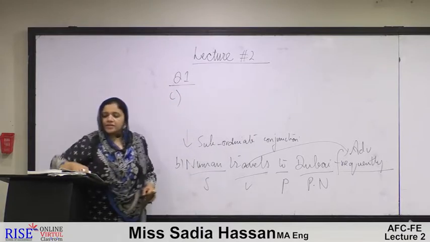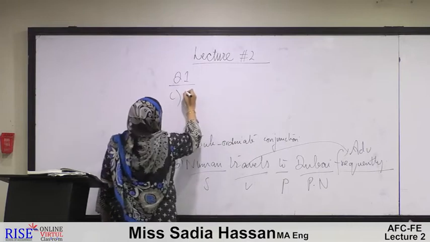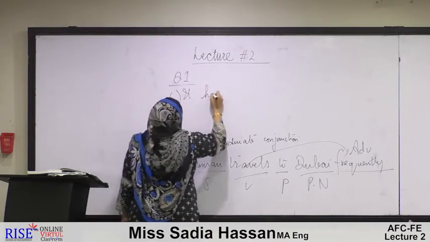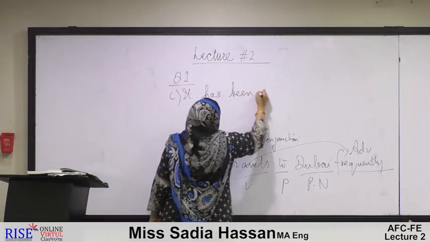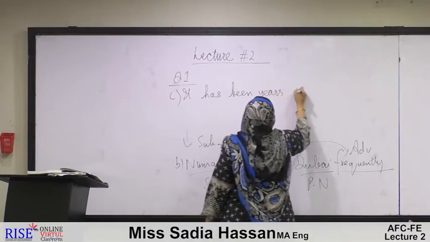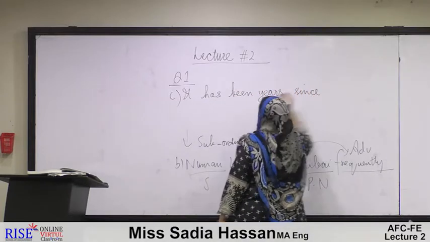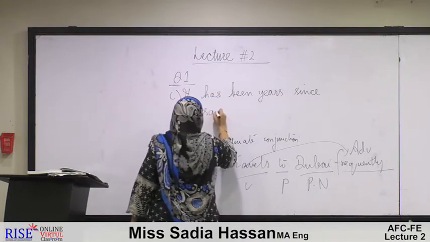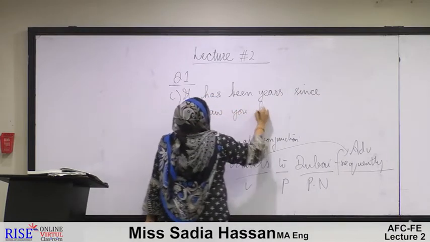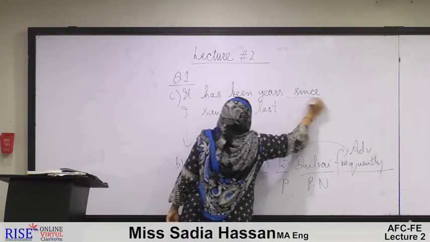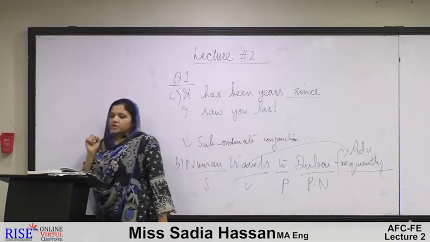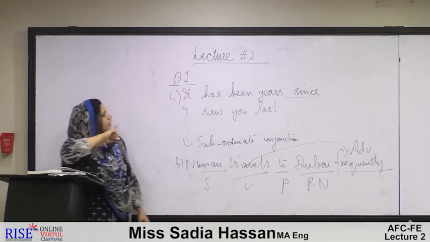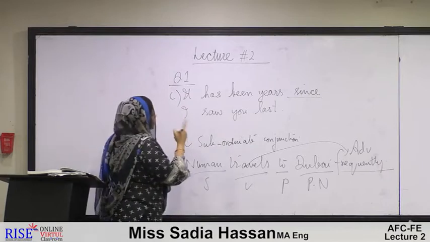It has been years since I saw you last. Again, "since" is being used as a conjunction here.